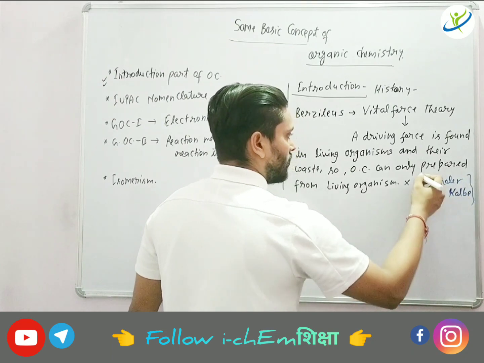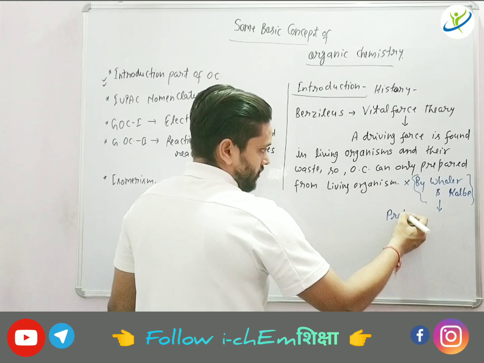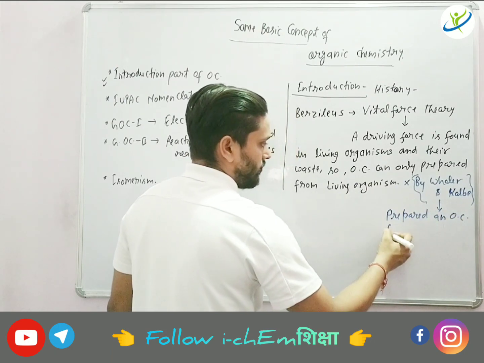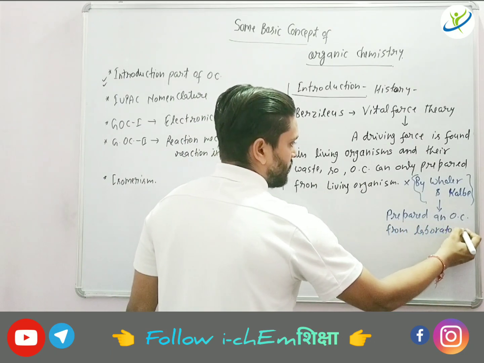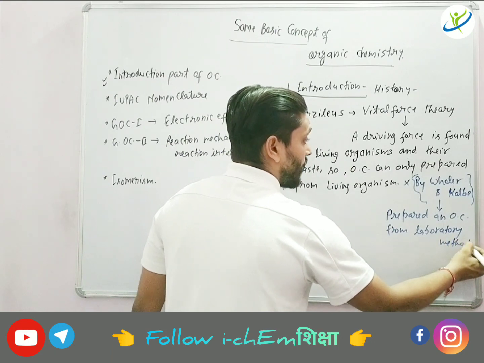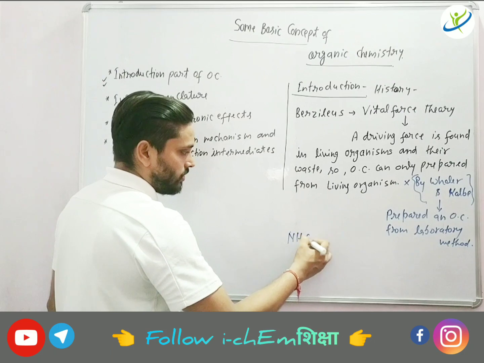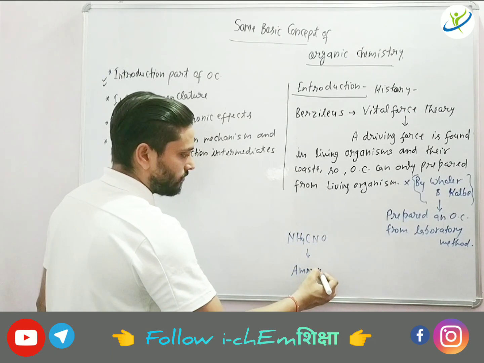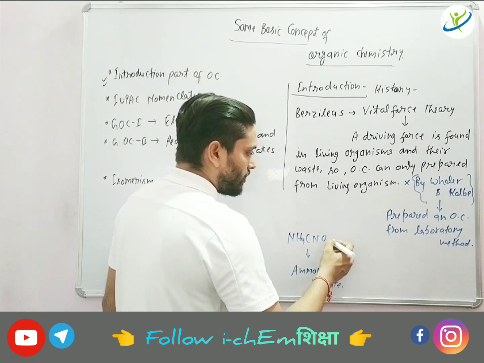These two prepared an organic compound by a laboratory method. What was that compound? Ammonium cyanate, NH4CNO. This ammonium cyanate was heated,